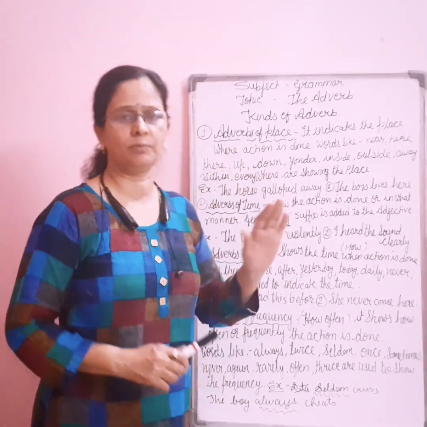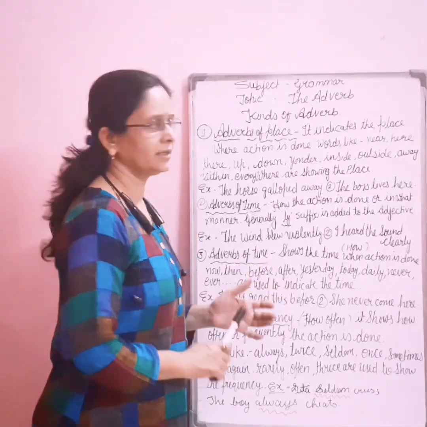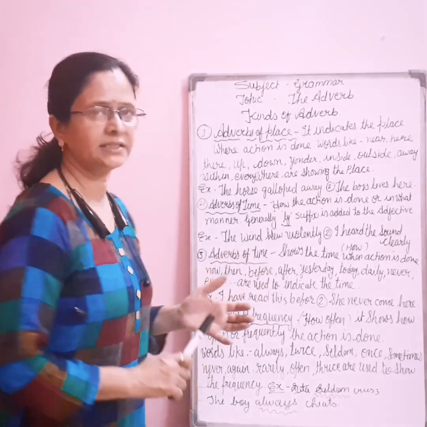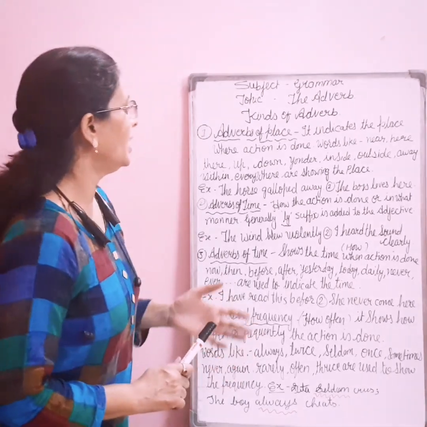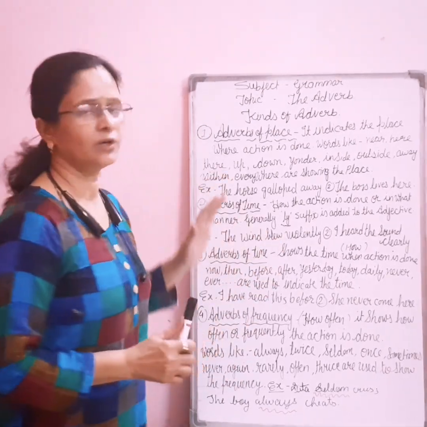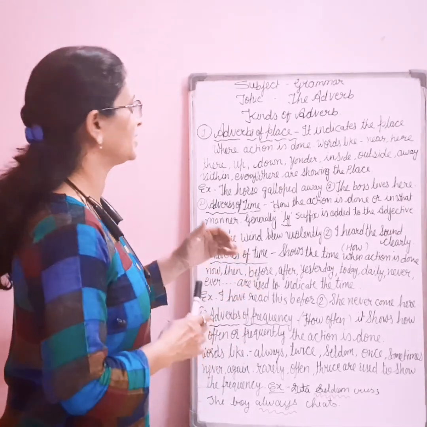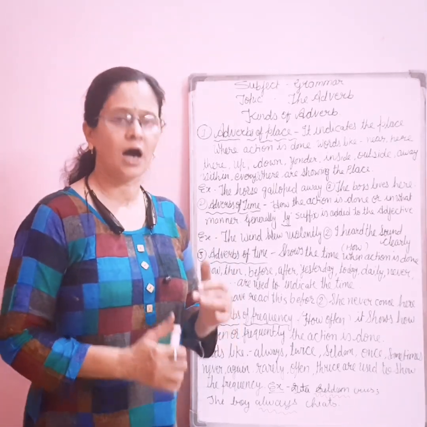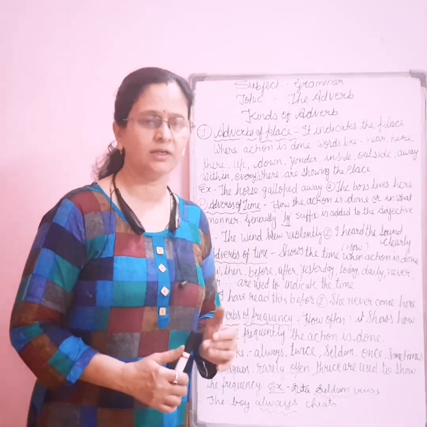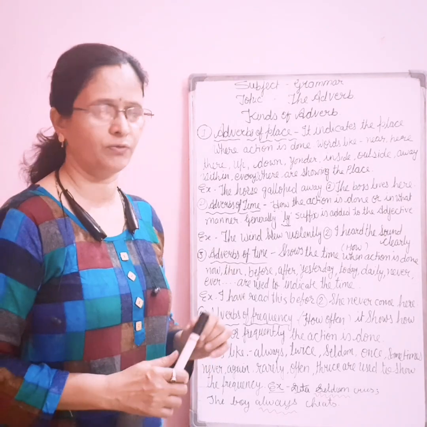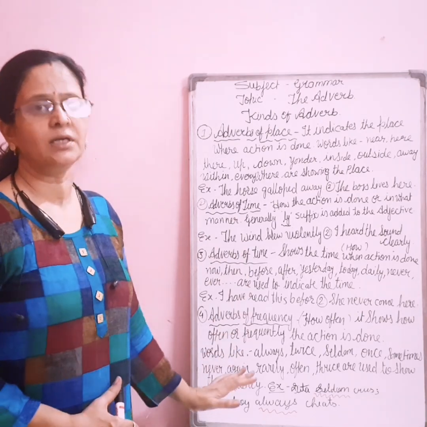Now I am going to teach you about the kinds of the adverb. There are various kinds of adverb: adverb of manner, adverb of time, adverbs of place, adverbs of frequency, adverbs of reason, and adverbs of degree or quantity. We also have some words to ask questions to recognize them. For adverb of manner, we ask by how. For time, we ask by when. For place, by where. For frequency, by how often. And for reason, by why. Here I am going to tell you the detail of the kinds of the adverb.